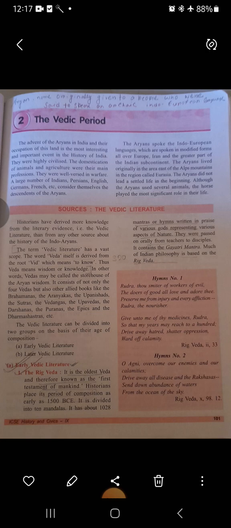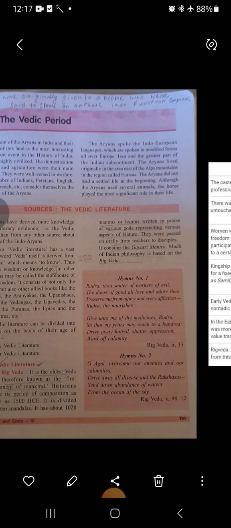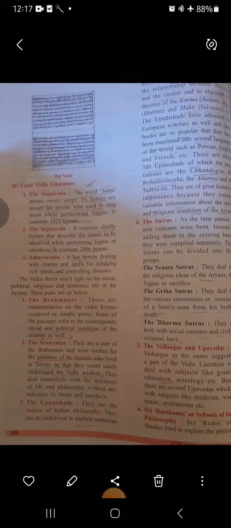So, from the sources of Vedic literature, from where do we get information about the Vedic period? The basic and most important source of information, which is the earliest form of literature in our Indian culture and tradition, is the four Vedas. Among all the four Vedas, the Rig Veda is the oldest one. The other three Vedas are the Atharva Veda, Samaveda, and the Yajur Veda.